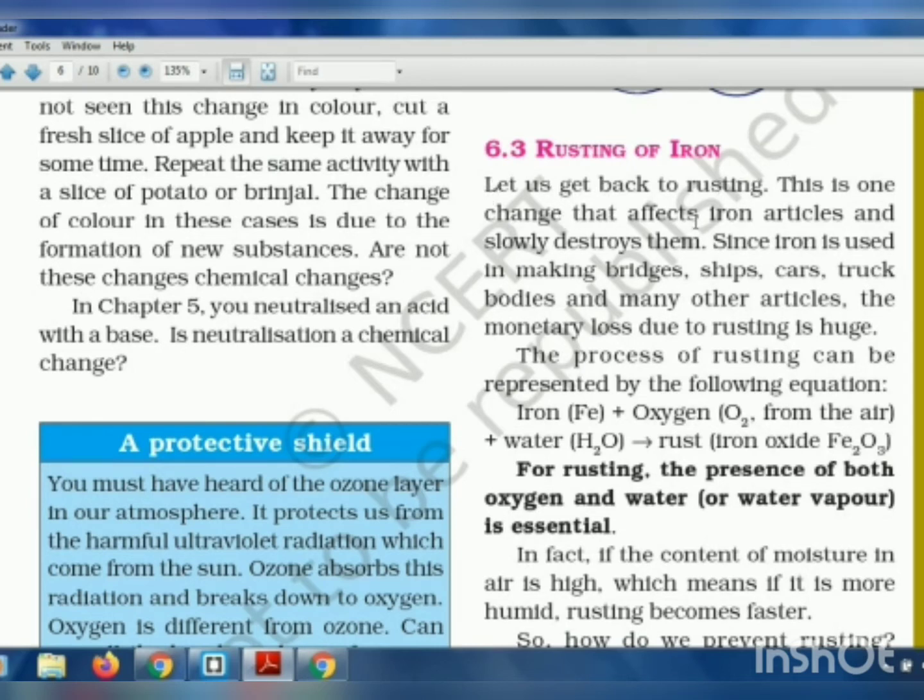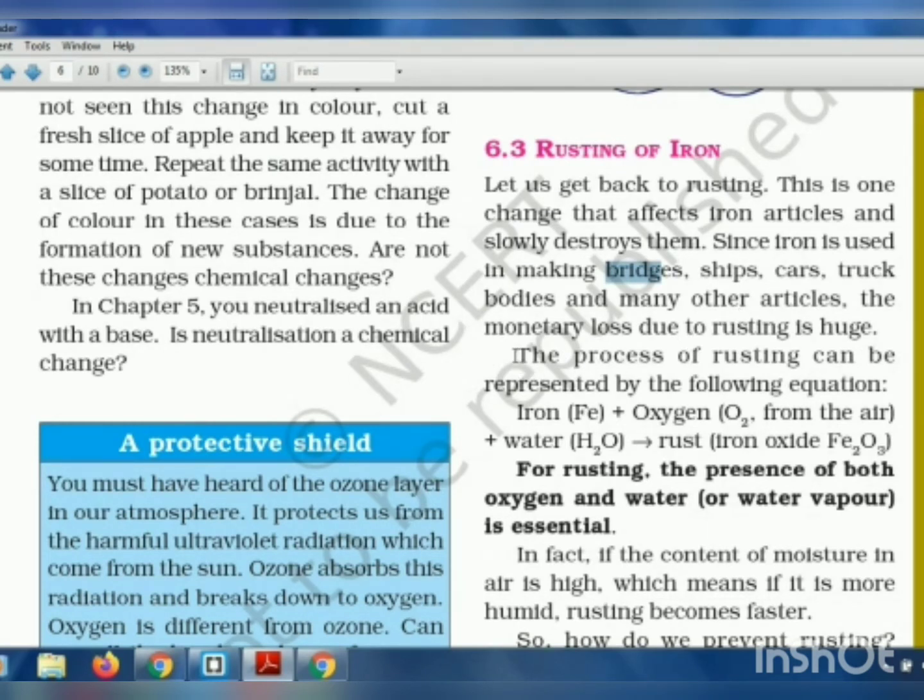This is one change that affects iron particles. Okay, so rusting mostly happens in iron metal, and it destroys the iron metal slowly. For example, you know that bridges, ships, cars, truck bodies, and many other articles are made up of iron. And when they get destroyed, there is a huge loss of money due to the rusting of those parts of the objects.